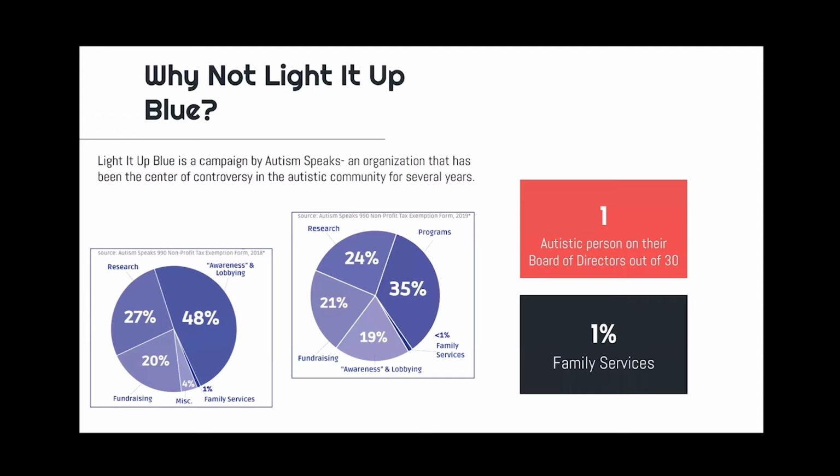So why not light it up blue? Light It Up Blue is a campaign by Autism Speaks, an organization that has been the center of controversy in the autistic community for several years. Looking at their budgets from 2018 and 2019, we can see that only about 1% of their budget goes towards family services. And there's only one autistic person on their board of directors out of 30.